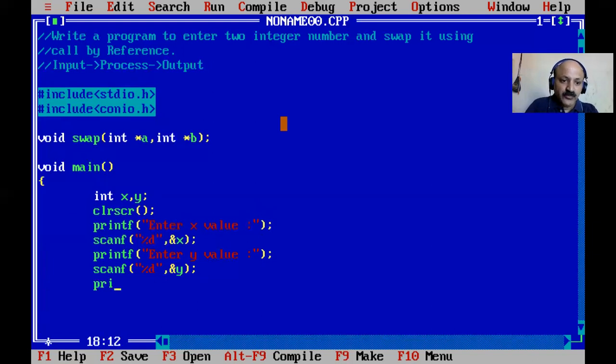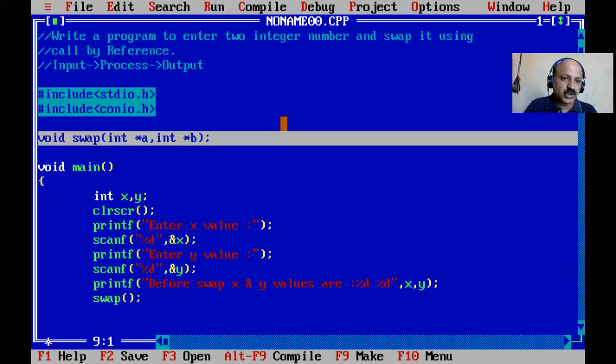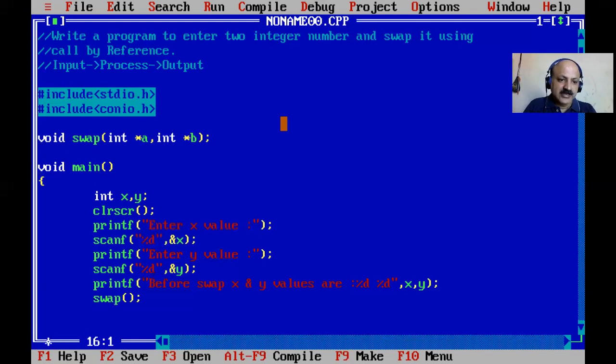Now I print before the swapping. I write the message before swap, which means before the swap function is called, we print the x and y values at original. So here two %d with a blank between, and x and y are both printed in the same printf. Before swap means now is calling, which is known as the second critical element. So that is the declaration of UDF, and that is the calling.